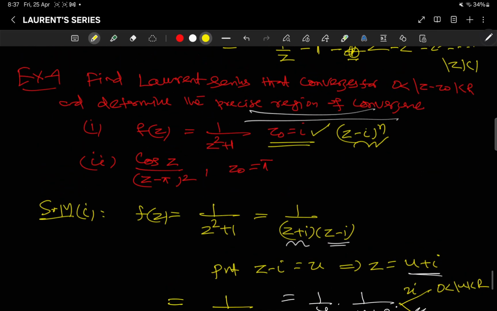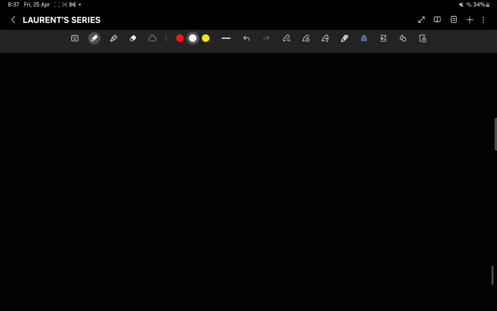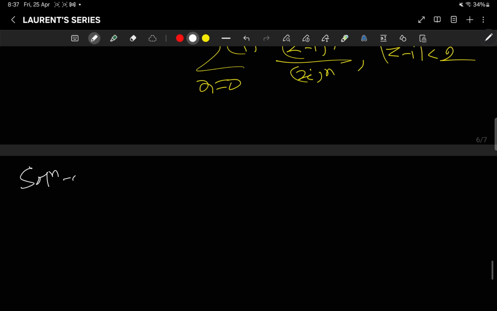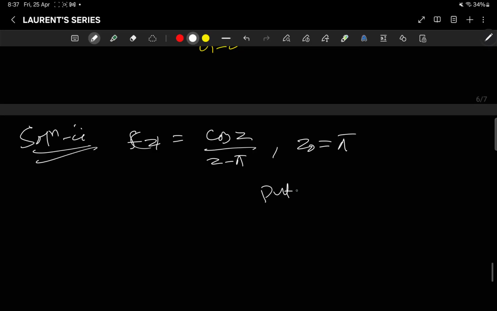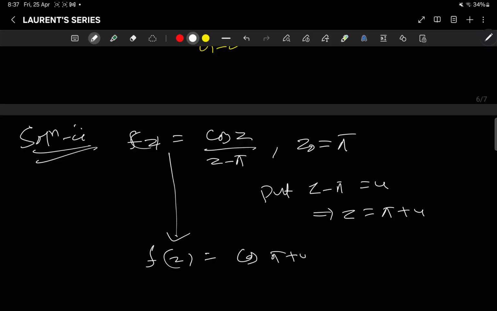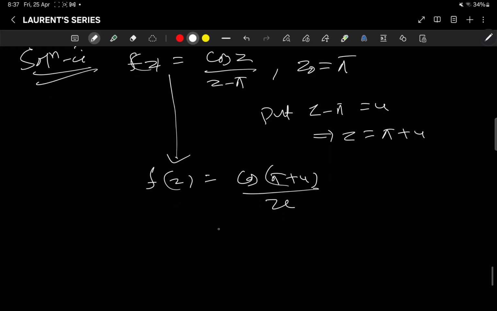So this is the answer. Coming to the next one, 2i: cos z by (z minus pi by 4)... here the solution: f(z) is equal to cos z by (z minus pi), right, with z0 equal to pi. So you put z minus pi equal to u, which implies z is equal to pi plus u. So what is f(z)? f(z) is equal to cos(pi plus u) by u. So this is equal to 1 by u times cos(pi plus u).